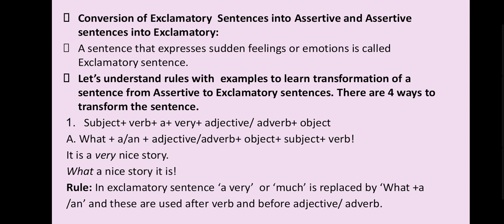Children, there are 4 ways to transform the sentence. Same as with interrogative sentences, here again I have given the rules of transformation with sentence structure. Okay, let's start. First: subject plus verb plus very plus adjective or adverb plus object.